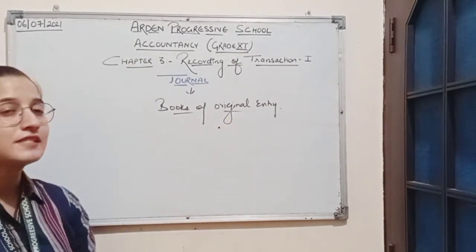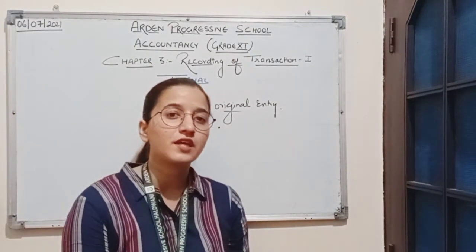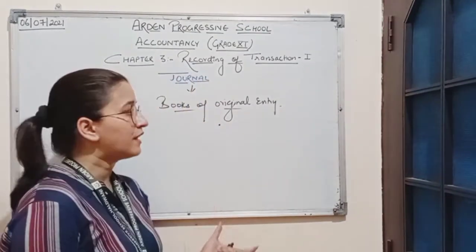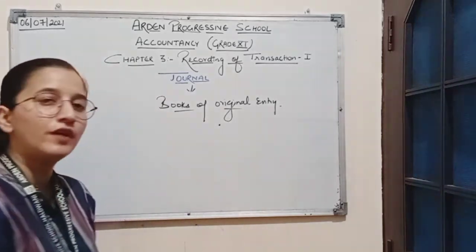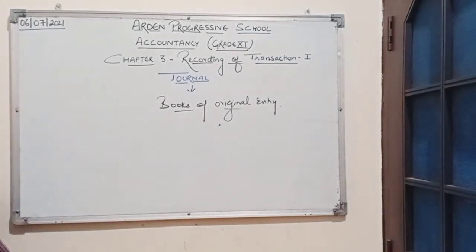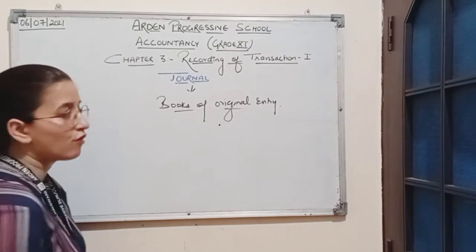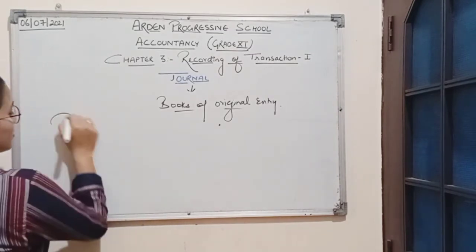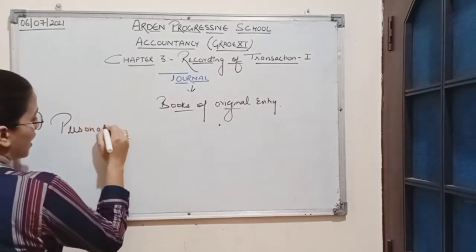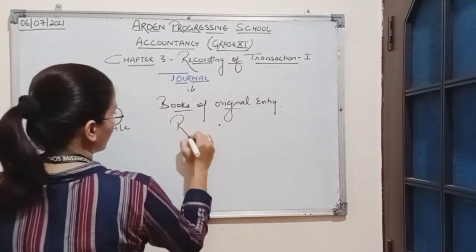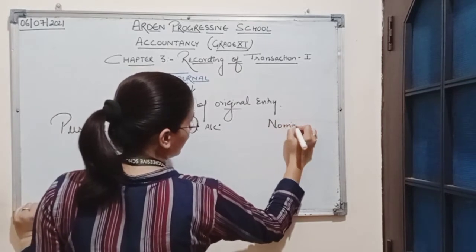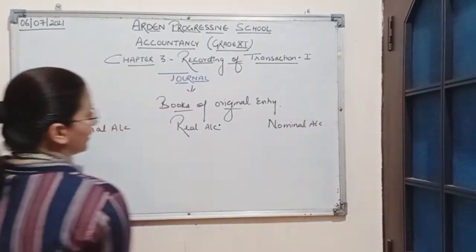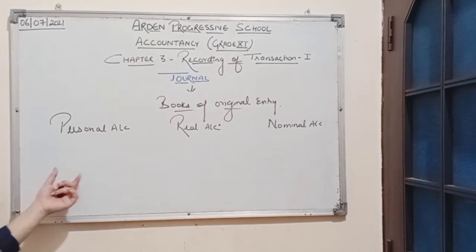Now here we will study how to record the transactions in journal. For that some basic accounting rules should be kept in mind. Now in the theoretical portion we have already studied about the three types of accounts: personal account, real account and nominal account.